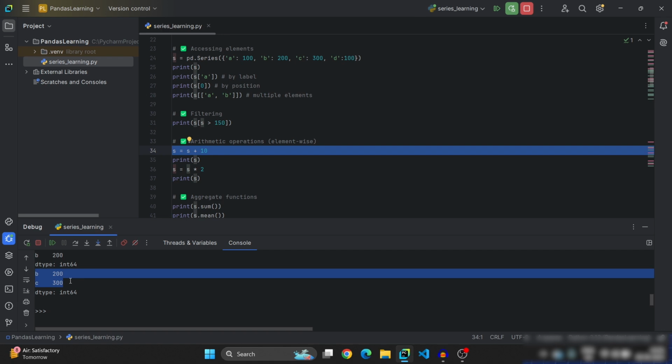In this way, B and C have values greater than 150. Only those two values are filtered from the series and we have accessed them.